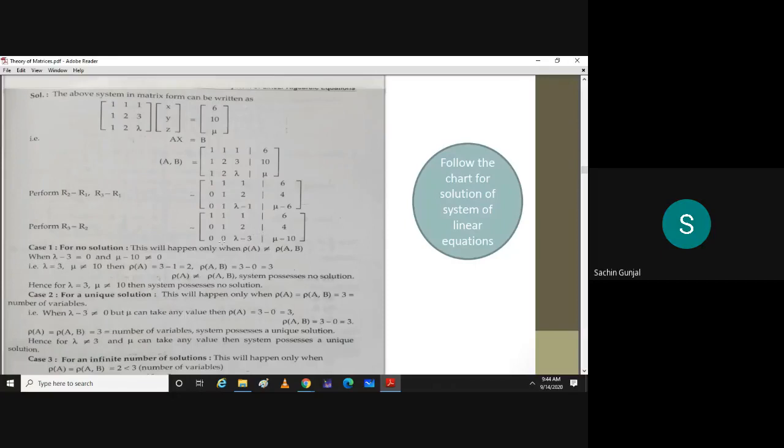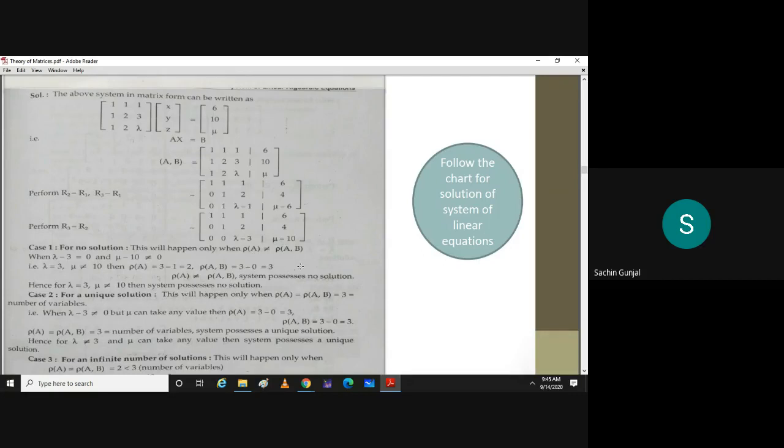Right, good. Here it is mentioned, if lambda equals 3 and mu is not equal to 10, then what will be the rank of A? 2. And what is the rank of A augmented B? 3. Because this number is non-zero, as mu is not equal to 10, this corner A34 element is non-zero. So the total number of non-zero rows in A augmented B is 3. Therefore, the ranks are not equal.